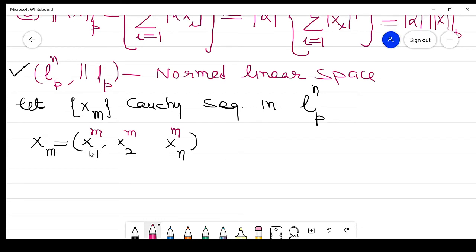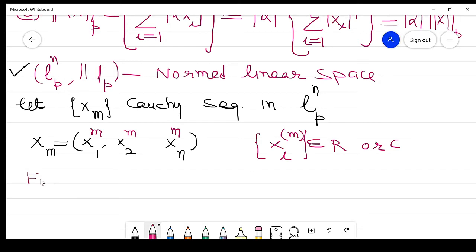Now each term xim belongs to R or C. What is this? It is a sequence in R or C. Clear? Now the given part is that it is a Cauchy sequence, so we can use the definition of a Cauchy sequence. What is the definition?